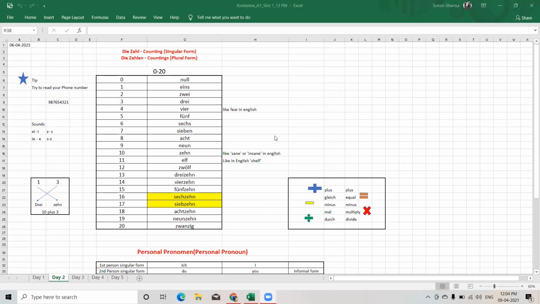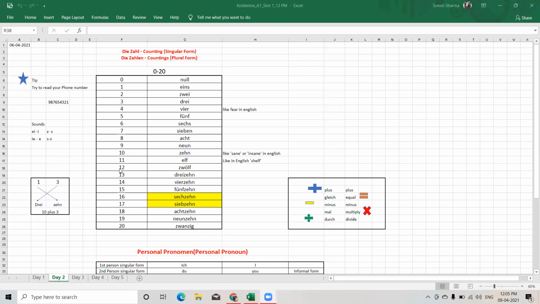So 0 is null, 1 is eins, 2 is zwei, 4 is vier, 5 is fünf, 6 is sechs, 7 is sieben, 8 is acht, 9 is neun, 10 is zehn, 11 is elf, 12 is zwölf, 13 is dreizehn, 14 vierzehn, 15 fünfzehn, 16 sechzehn, 17 siebzehn, 18 achtzehn, 19 neunzehn, and 20 is zwanzig.